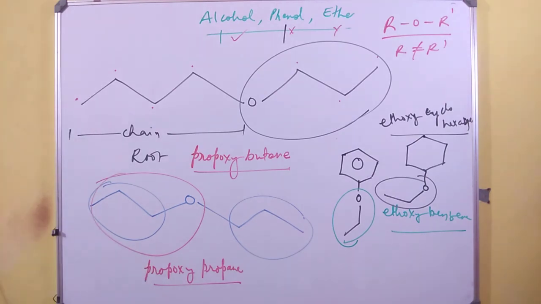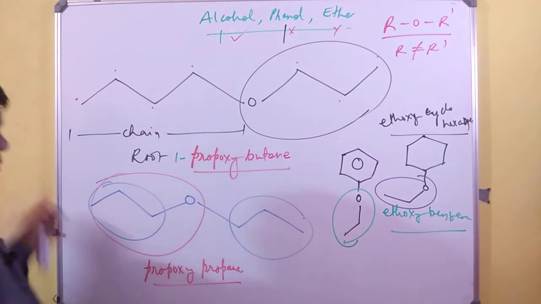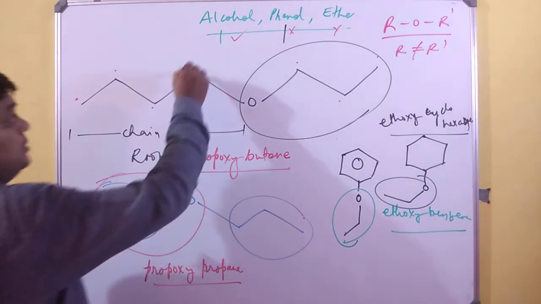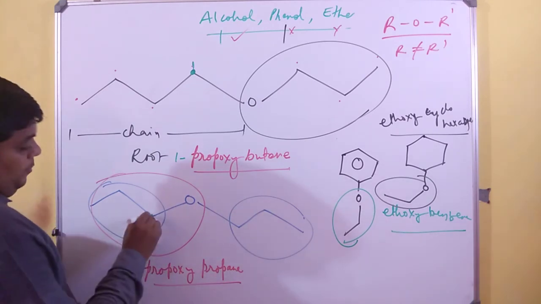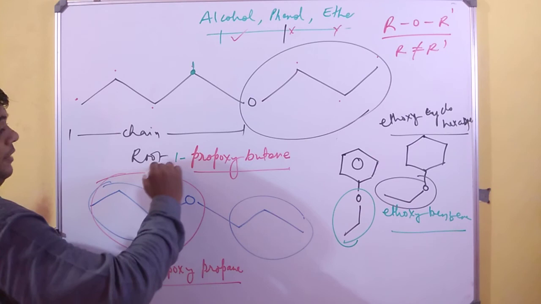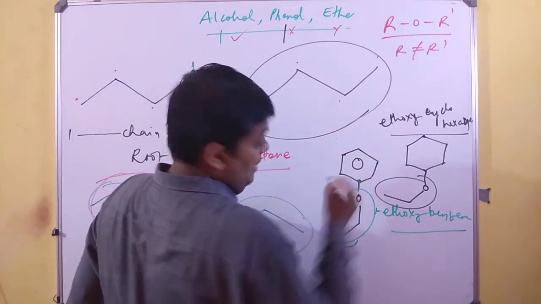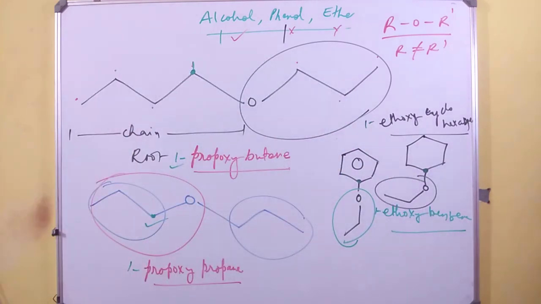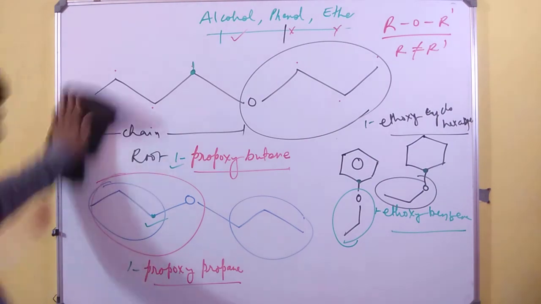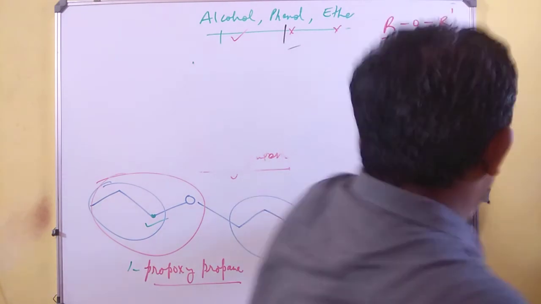But over here, if someone says I want to write 1-propoxybutane, you cannot refuse, because this carbon is the first carbon. 1-propoxypropane, we have to agree, and writing this number is a very important thing. 1-ethoxybenzene, I have to agree. 1-ethoxycyclohexane, I must agree. So these numbers are very important, and I am always in favor of writing numbers for the substituents.